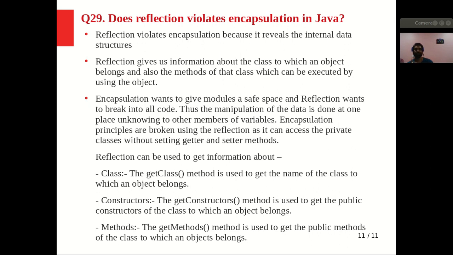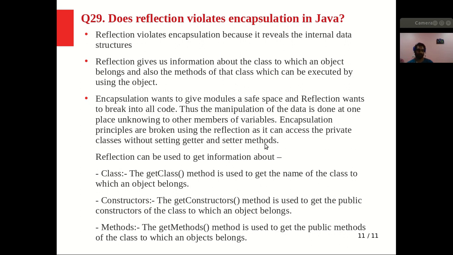Encapsulation wants to give a module a safe space, and reflection wants to break into all the code. Thus, the manipulation of the data is done in one place, unknown to other members of a variable. So encapsulation principles are broken using reflection. So how can we break the principle of encapsulation by using reflection? We can break it in Java, because it can access private members without setter and getter methods.